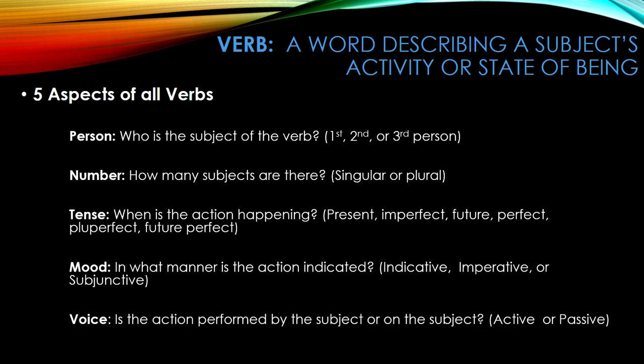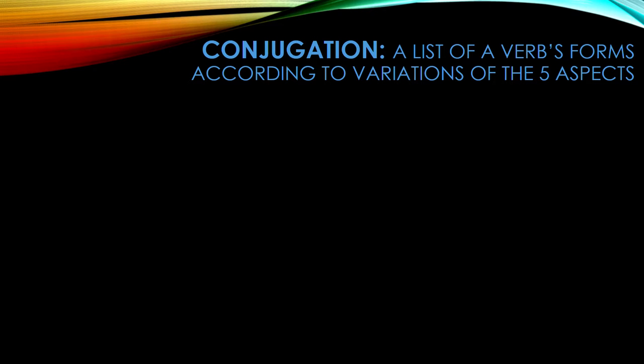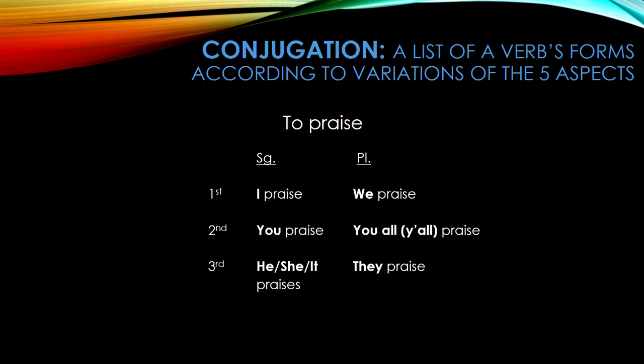Finally, the last aspect of a verb is its voice, which indicates whether the subject performs the action, which is active voice, or receives it, which is passive voice. To conjugate a finite verb, which is a verb that exhibits all 5 of the above characteristics, as opposed to infinitives, which lack a person and number, is to list all of its forms, according to the variations of the 5 aspects. On the screen, you can see the conjugation of the English verb to praise, in the present tense, active voice, and indicative mood.